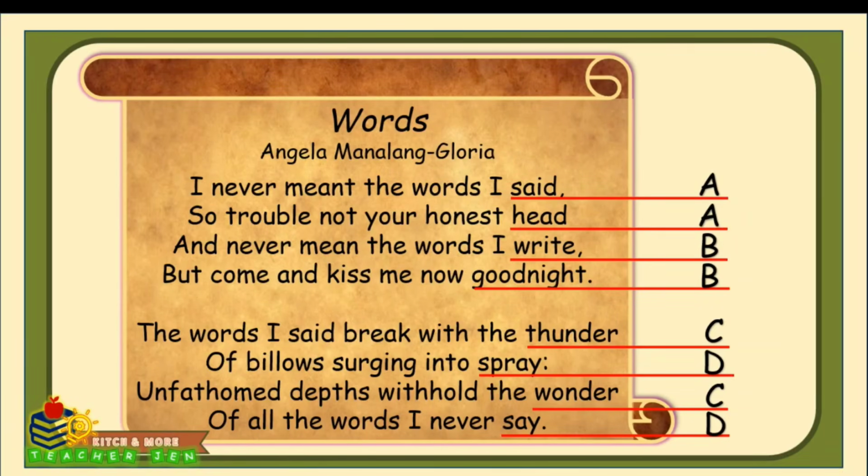When we put it all together, the full rhyme scheme of the poem is AA, BB, CD, CD. This regular pattern gives the poem a gentle, flowing rhythm, which matches the emotional push and pull of the speaker's feelings. Words spoken, words withheld, and everything in between.